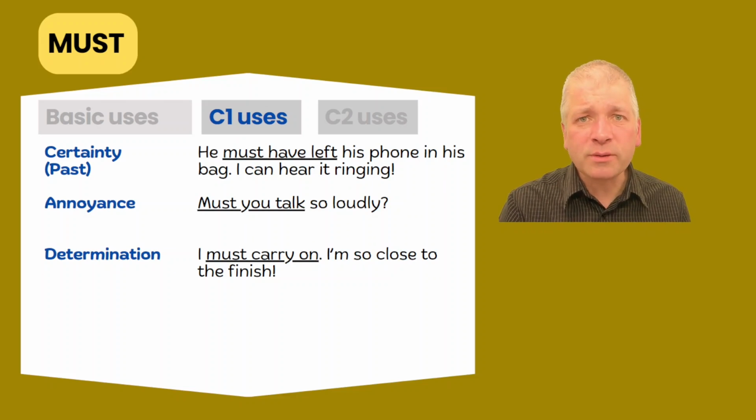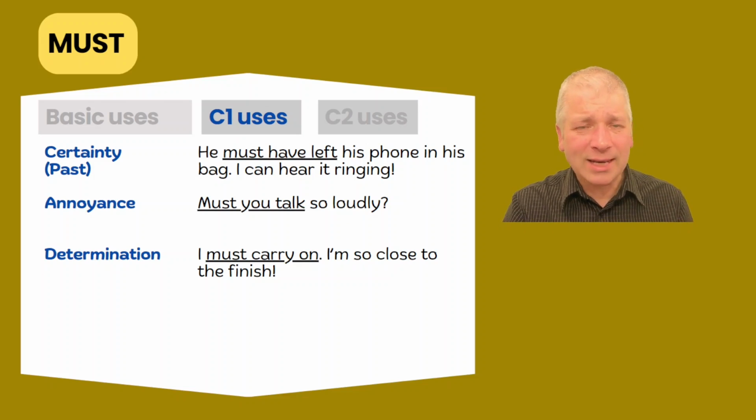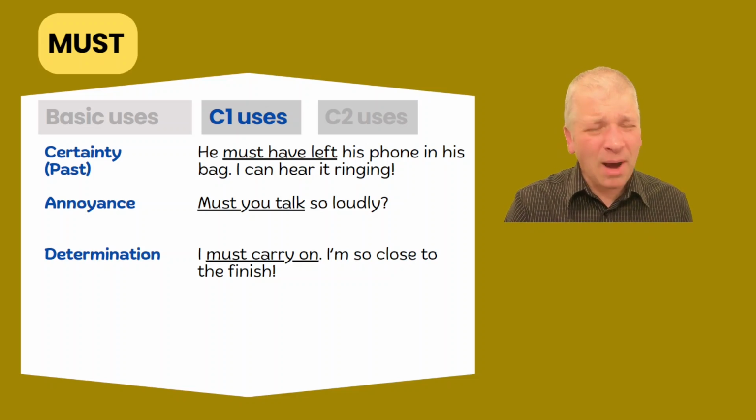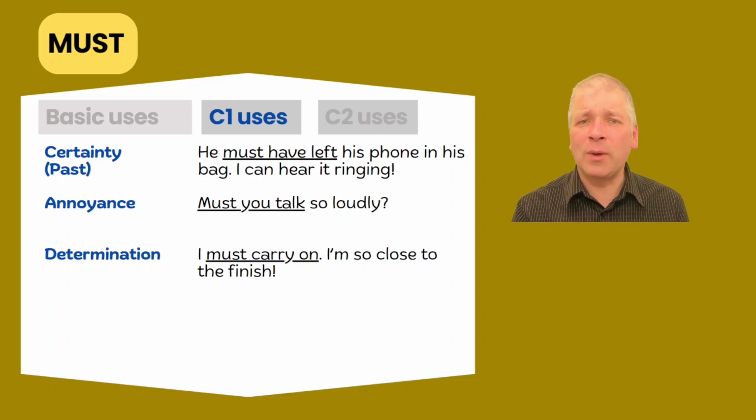At a slightly more advanced level, we have certainty in the past, annoyance and determination. With certainty in the past, he must have left his phone in his bag. I can hear it ringing. With annoyance, must you talk so loudly? And here must is stressed and it has the effect of showing that you're not happy with the situation. With determination, I must carry on. I'm so close to the finish. And here must is almost as if you are putting a rule on yourself. Even though, of course, you could break your own rule, but it's to do with determination. If I say I must do something, then you're telling yourself this is a rule for yourself. Make it a rule so that you will make sure it happens.